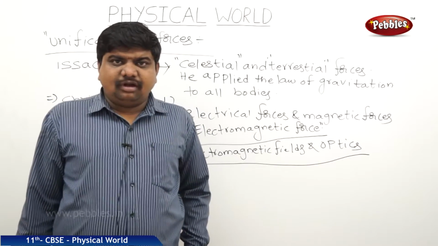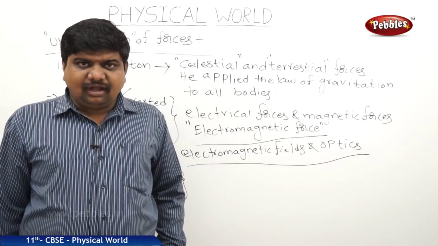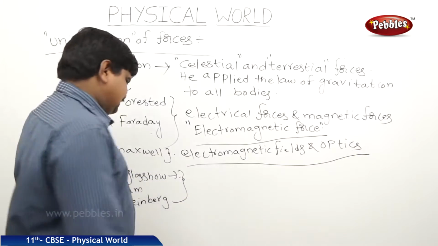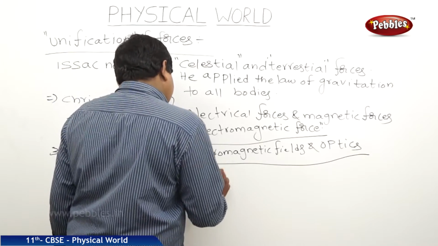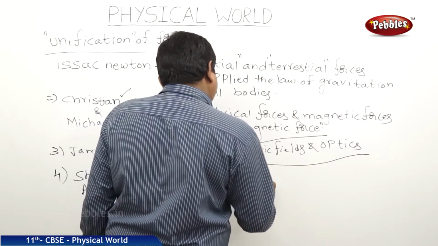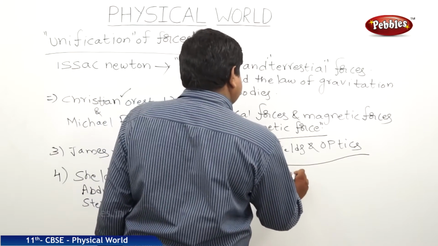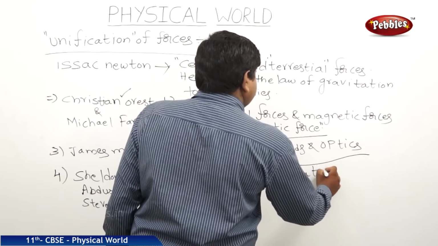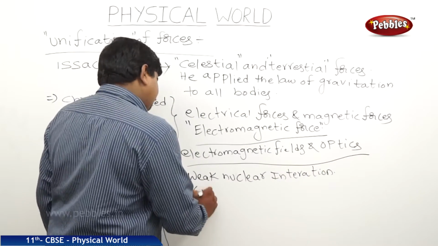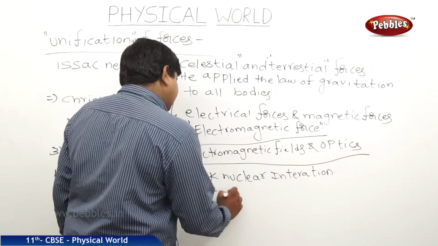The contribution of their research is that they included the weak nuclear interactions as nuclear forces. Weak nuclear interactions, they included in the nuclear forces, which results in the beta minus and beta plus decays.